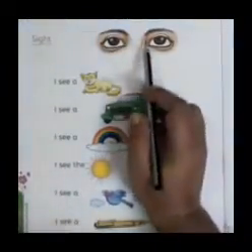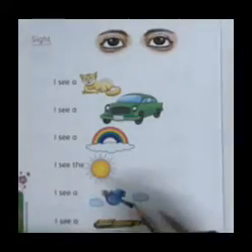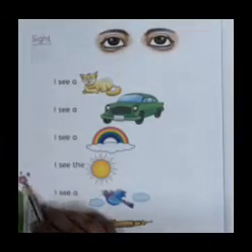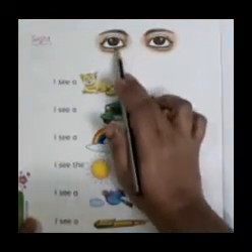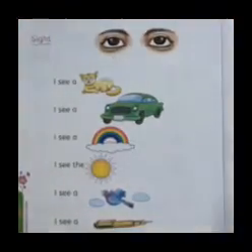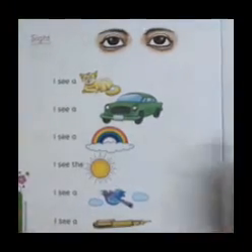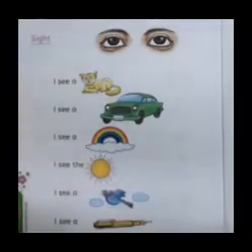What are these, children? Look at the picture in the next page, children. Turn to the next page, page number 86. Can you see the picture? What is the picture? It is a picture of eyes, isn't it? How many eyes do we have? We have two eyes, isn't it?